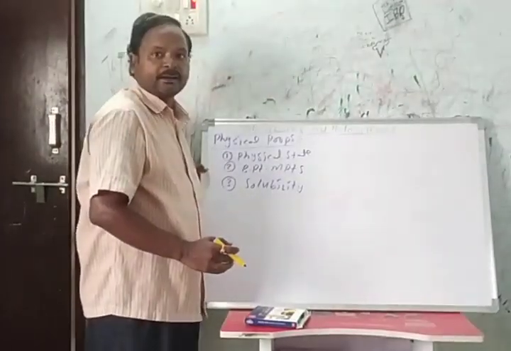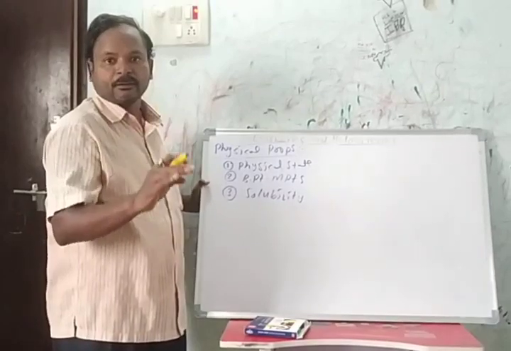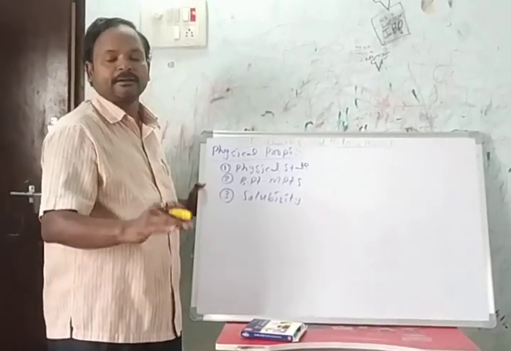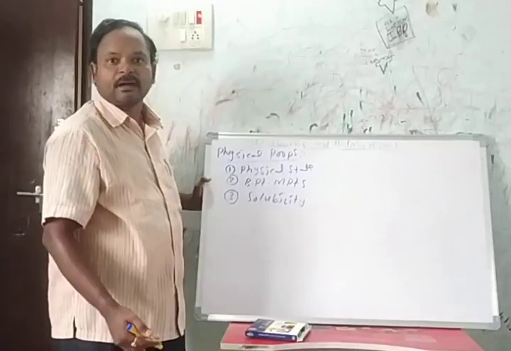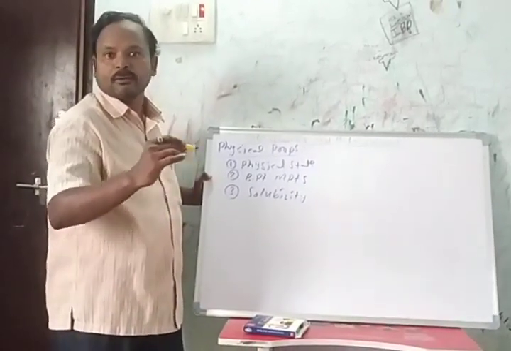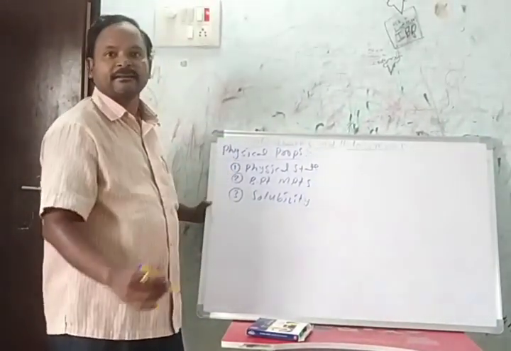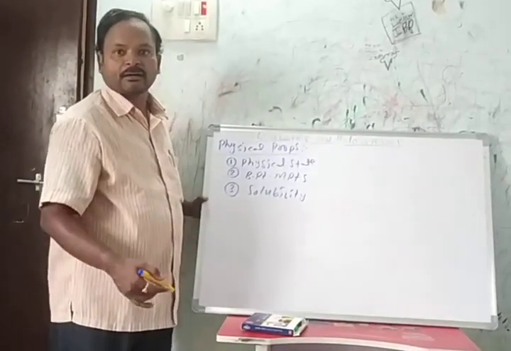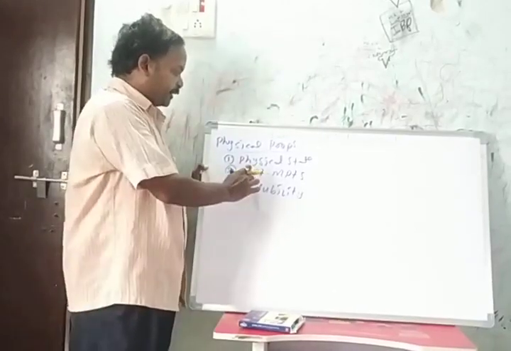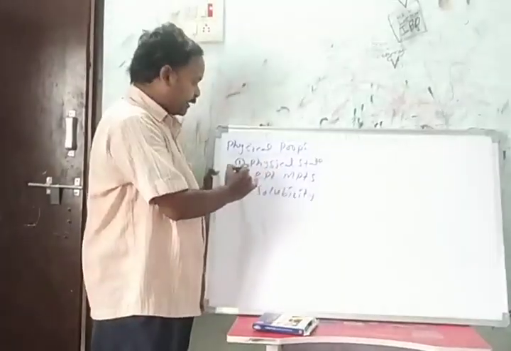Haloalkanes such as chloroethane, bromoethane, bromomethane, and some of the fluorochloromethanes are gaseous in state. The remaining ones are all liquid or solid in state. Then we have to discuss the boiling point and melting points.